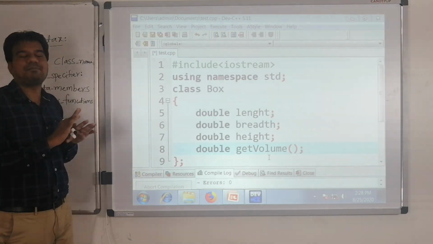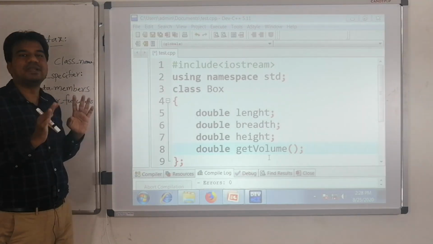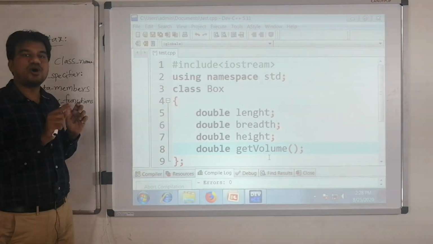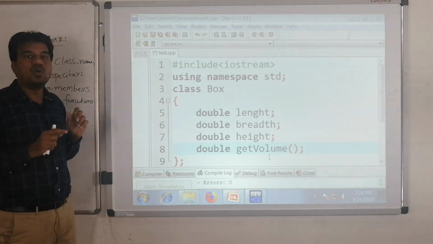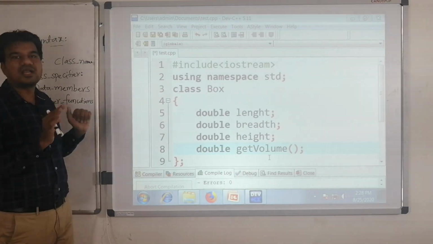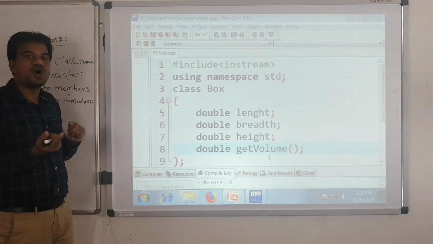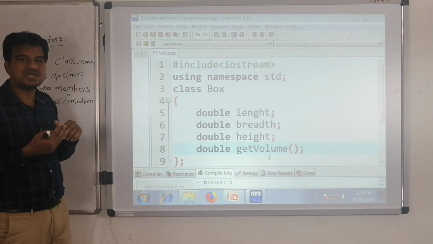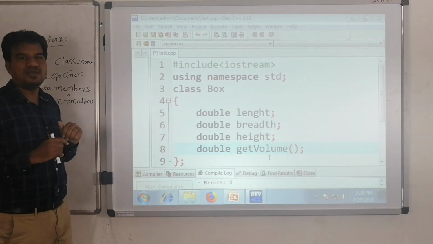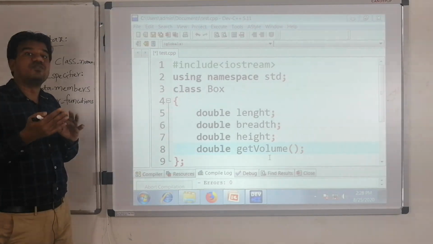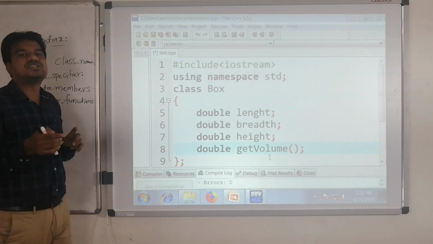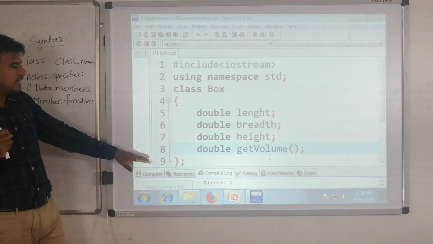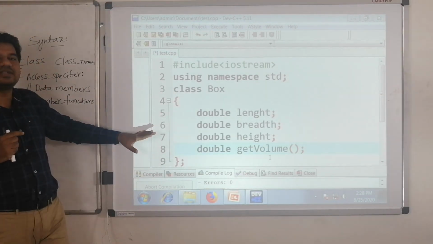Whereas your plan, it is a passive thing. It will not do anything. It will simply describe what the object is going to possess in the real world. Only that thing will be explained by the class. Clear? But whereas the object is a dynamic entity. It will have some shape, it will have some dimensions, it will consume some memory from your computer. And with the object, you can expect the functionality. Over here, we have written the passive entity, so we cannot get anything from it.